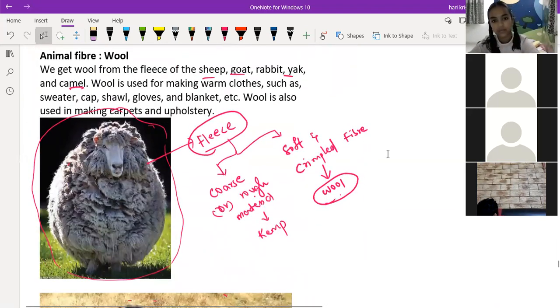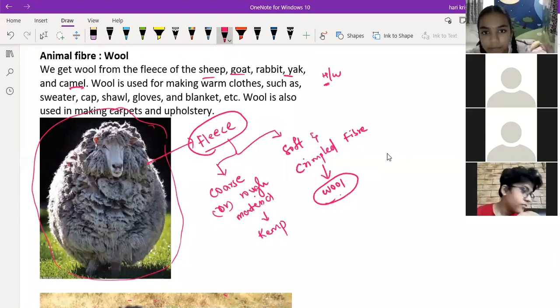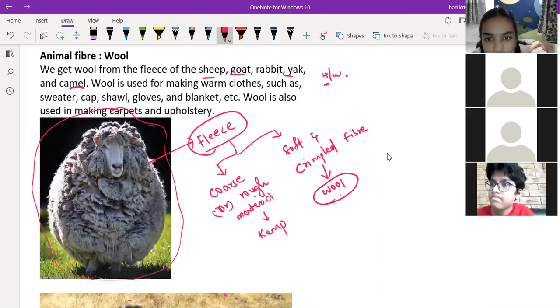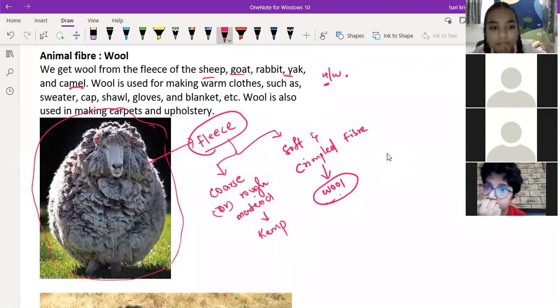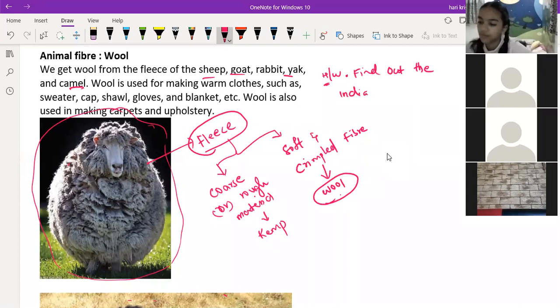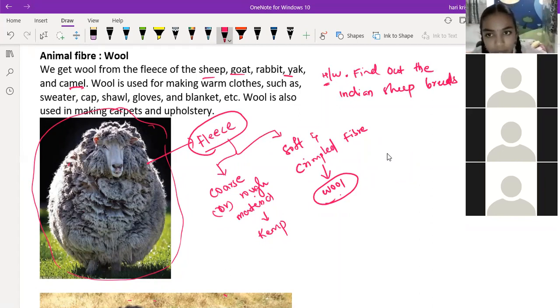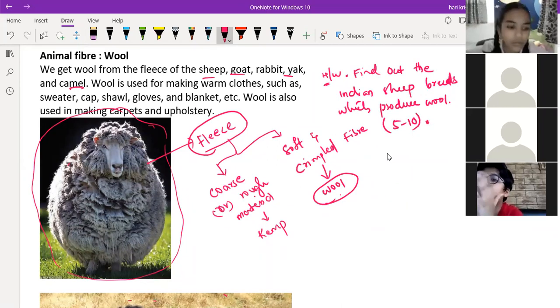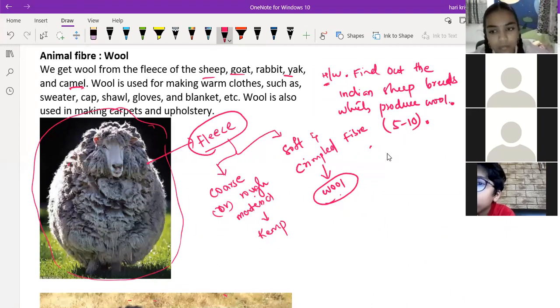Next, your homework for today is to find out some animals which will produce wool, or find out 5 to 10 Indian sheep breeds which produce wool, and if possible, place them also.